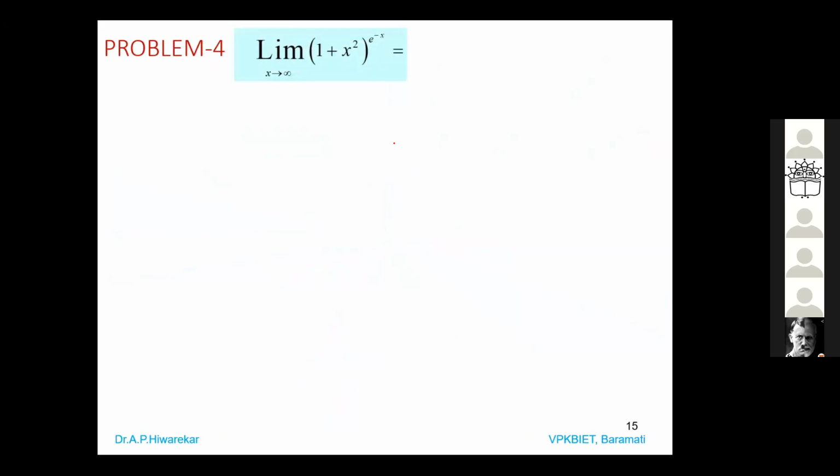Evaluate the limit of (1 plus x square) power e power minus x. Answers: option A is 0, B is 1 by 2, C is 1, D is infinity.